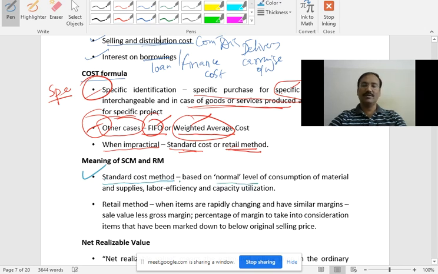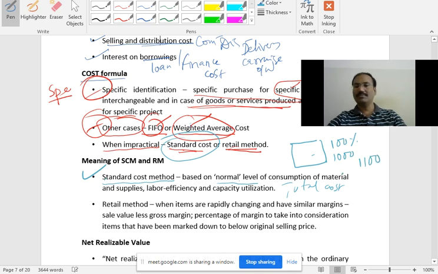So in case you are valuing at standard, what is the meaning of the standard cost method? Based on normal value of consumption of material and supplies, labor efficiency and capitalization. Simply, you arrive at the cost of production, that is total cost. In cost accounting, what you call total cost is to be considered here. Normal level of consumption means, for example, the maximum capacity of your factory is 100%, which equals 1000 units. Now you are producing 1100 units.